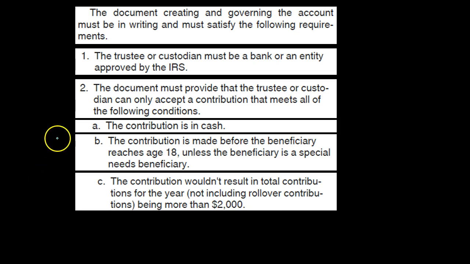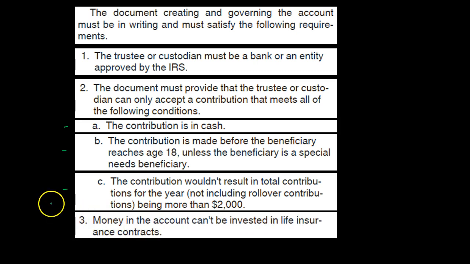So these are going to be the conditions. It's got to be cash. The contribution to it must be cash. The contribution is made before the beneficiary reaches age 18. That's going to be one of our regulations, one of the conditions, unless the beneficiary is a special needs beneficiary. And 3, or C, the contributions wouldn't result in total contributions for the year, not including rollover contributions. That's going to be basically from another plan or something like that got rolled into it, rather than basically new contributions into the plan. So being more than 2,000, so we have that dollar limitation of the 2,000.